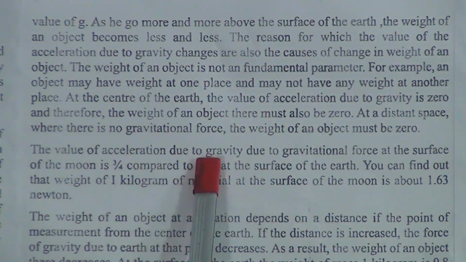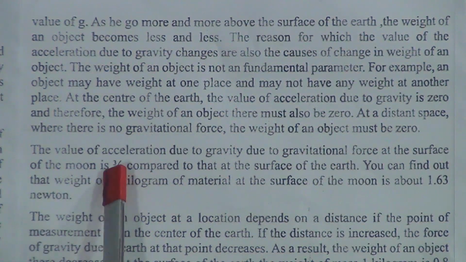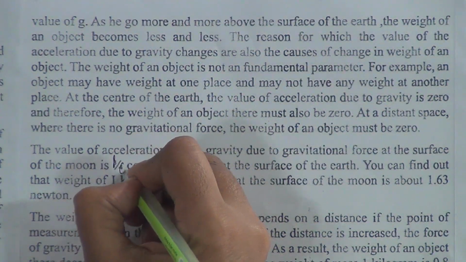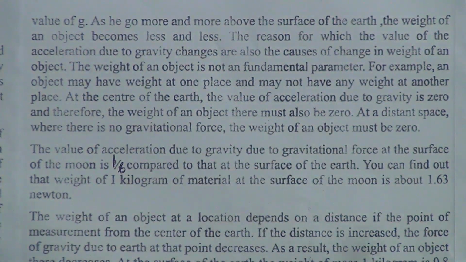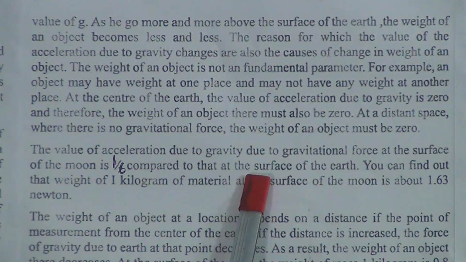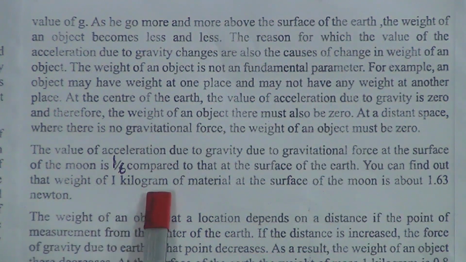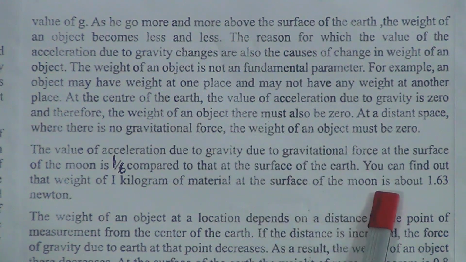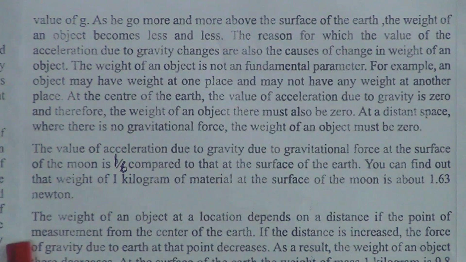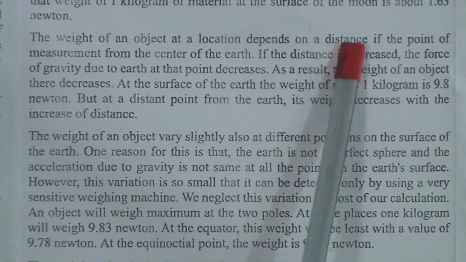The value of acceleration due to gravity at the surface of the moon is, dear students, 1/6 compared to that at the surface of the earth. You can find the weight of 1 kilogram of material at the surface of the moon is about 1.63 Newton.